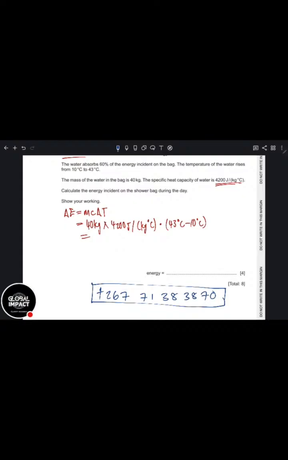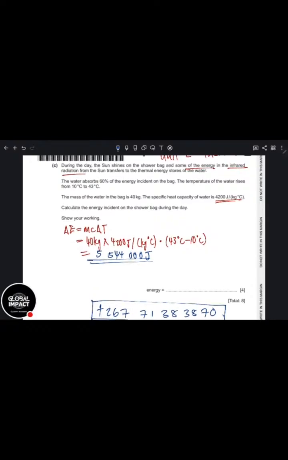Right. What is the answer going to be here? Say 40 times 4,200 times, you open bracket, you say 43 minus 10, which is 33, okay? So you can just say times 33. What do you get? 40 times 4,200 times 33, you get 5,544,000 joules. This is going to be energy, the energy transferred.